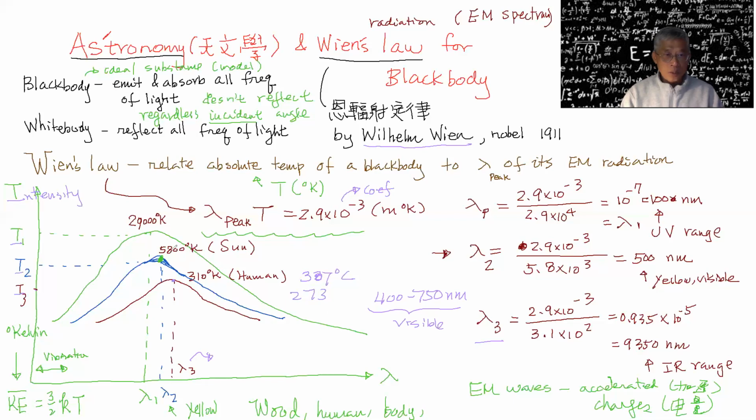And for the sun, at 5800, your temperature is higher, so your atoms are moving faster, so then it will get higher frequency, right? So higher temperature gives you higher frequency, which is higher energy. And so this one here will have higher intensity compared to the human too, and has higher power. Remember, intensity is power divided by area, and power is equal to energy divided by time, and then divided by area.